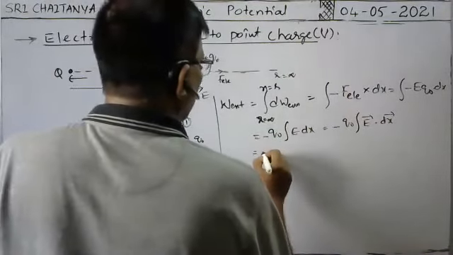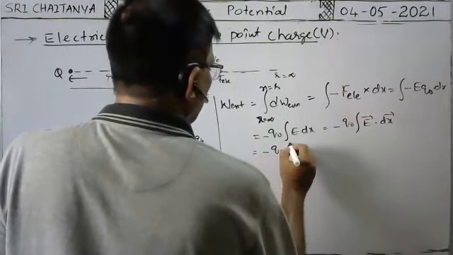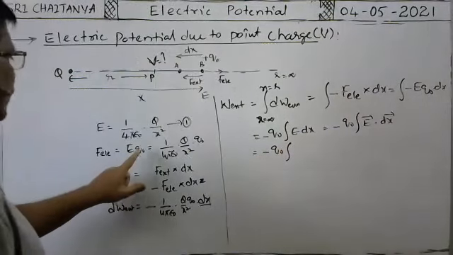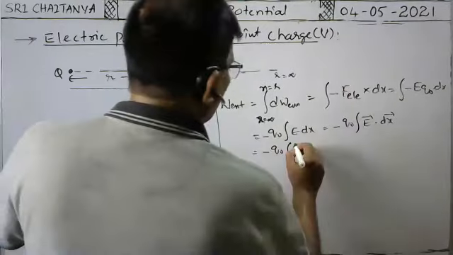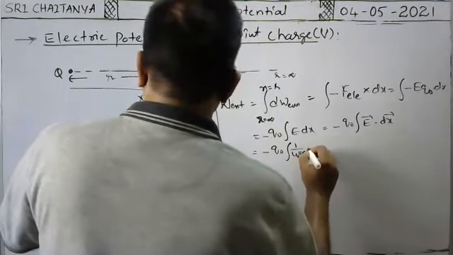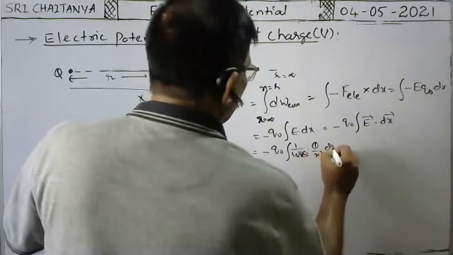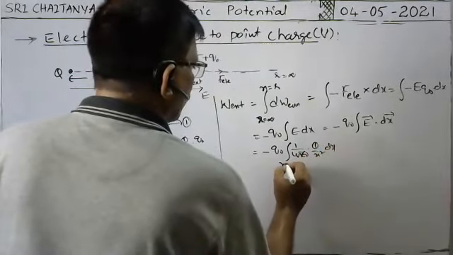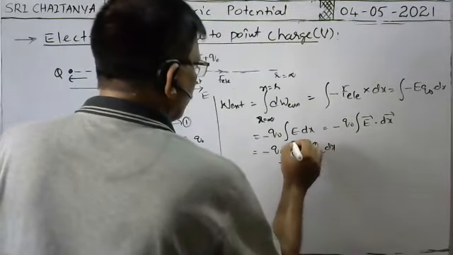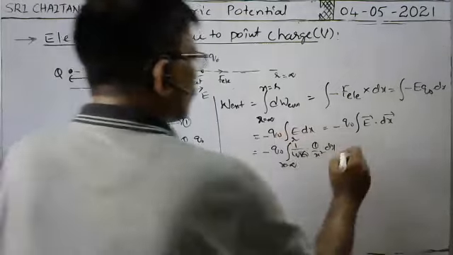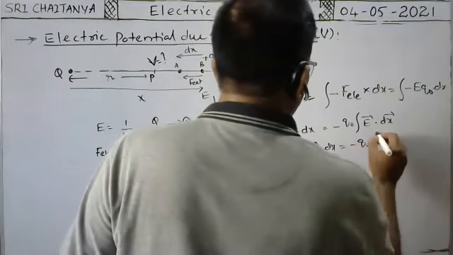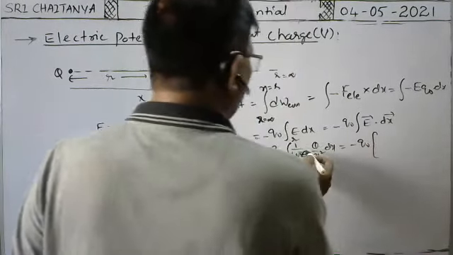This is equal to minus q naught into integral E, E means this one, 1 by 4 pi epsilon naught into Q by x square into dx. Limits: x is equal to infinity to x is equal to r. So this is equal to minus q naught into, of course, 1 by 4 pi epsilon naught.